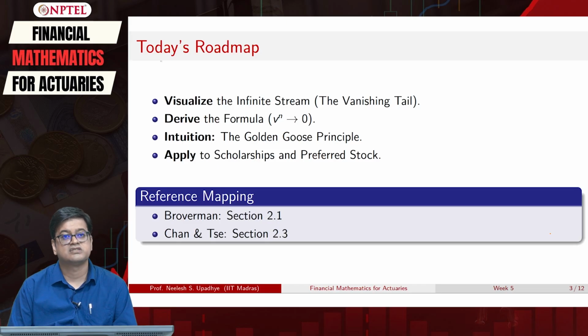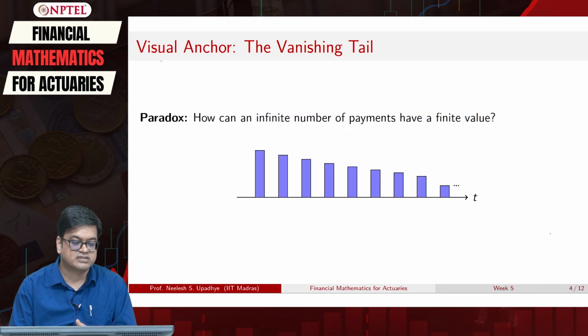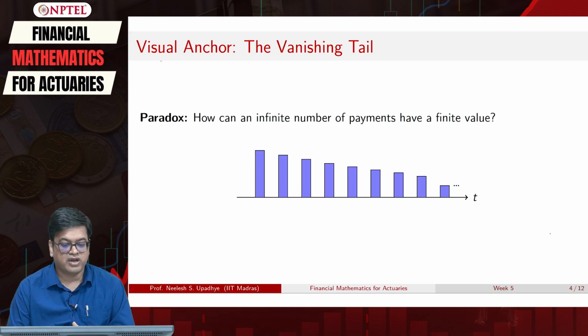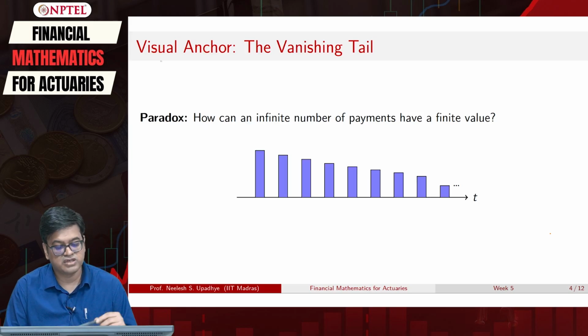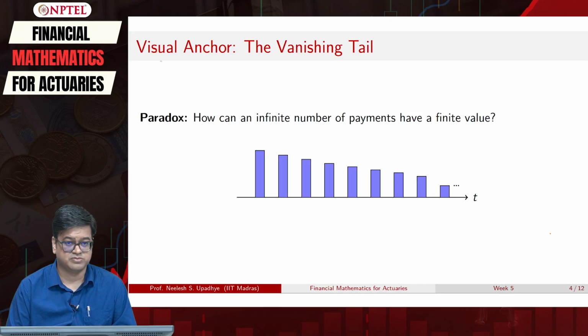So let us first visualize this infinite stream, and in this infinite stream you can see an infinite number of payments having finite value. Is it a paradox? The answer is not really, because as you can see the payments are going to diminish as time progresses. Why should this happen?